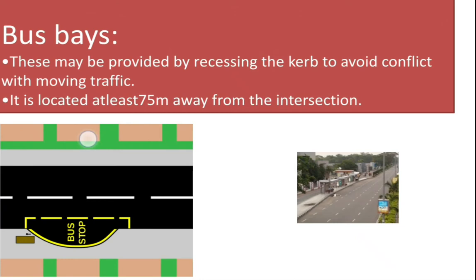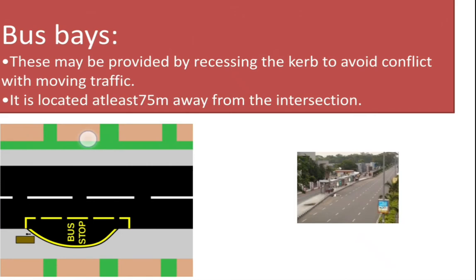The main specification IRC is recommending for a bus bay is that it should be 75 meter away from the intersections. Intersection means junctions. The bus bay should not be kept nearby junctions or intersections. It should be 75 meter away from the intersections.